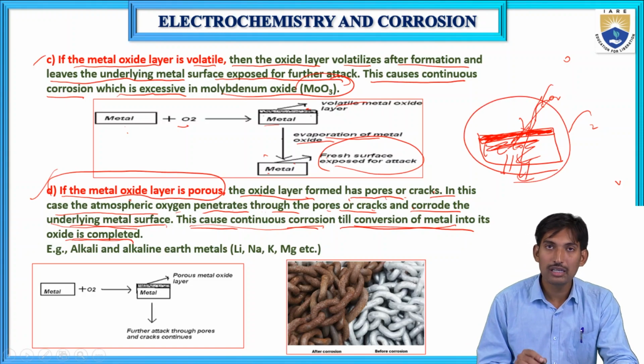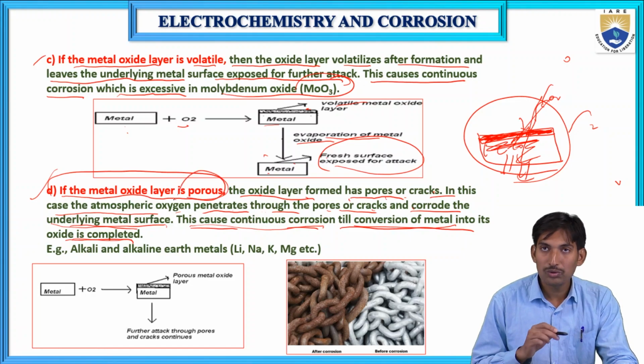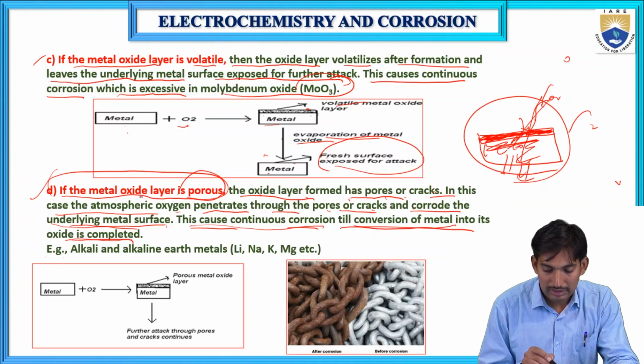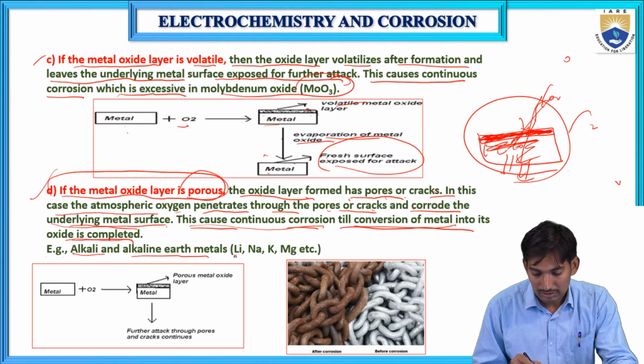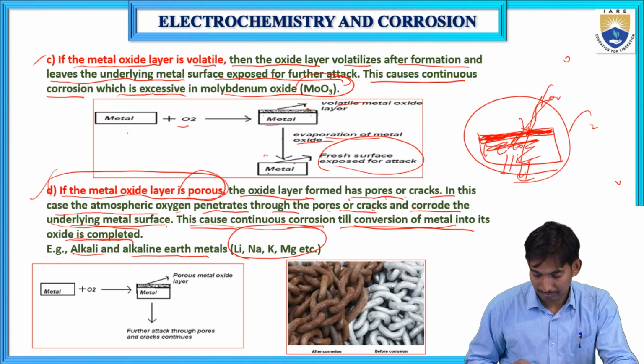This is the case where the metal oxide layer is porous. Examples of porous metal oxide layers: alkali and alkaline earth metals form porous metal oxide surfaces.